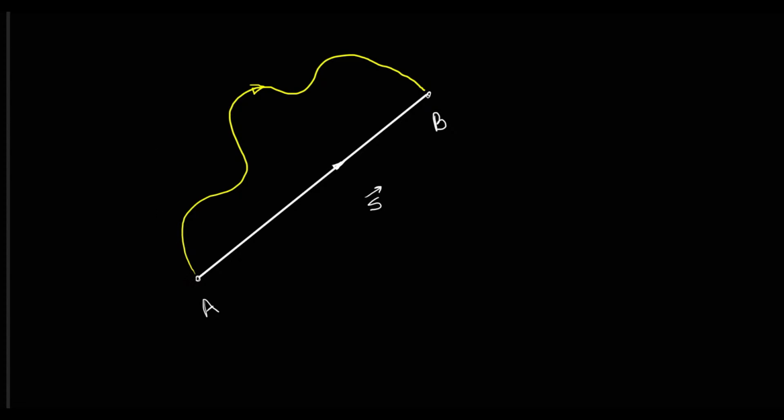The length of a point track is called a distance. The displacement is a vector, and the distance is always a positive number.